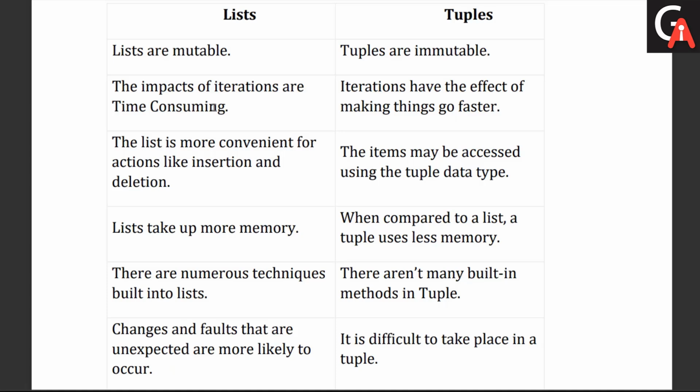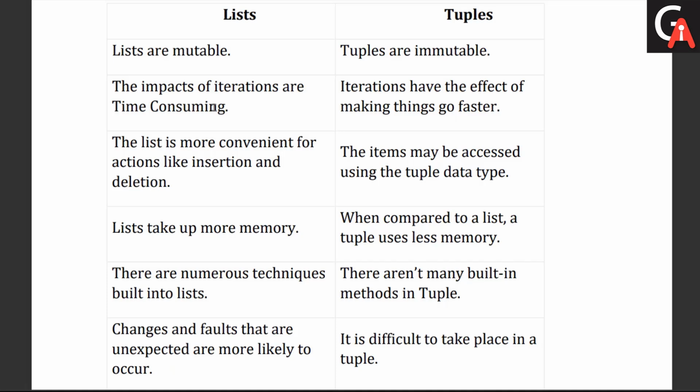But with respect to the tuple, the case is completely different. The items may be accessed using the tuple data type, but we cannot do any modification with respect to that. It's like creating an object and freezing it. Let me go with another difference. Lists take up more memory, and tuples take less memory because of their immutability.